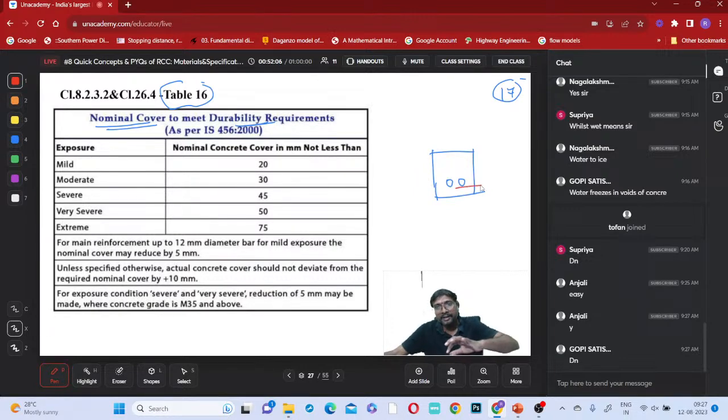We have to maintain this sufficient amount of cover. If you maintain a sufficient amount of cover, then external environmental effects will not damage this reinforcement. Is it clear? So we have to maintain this much cover.